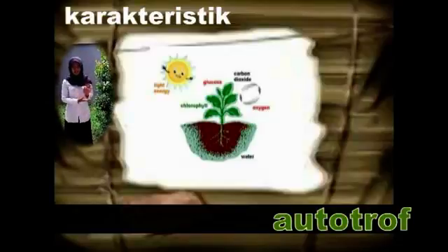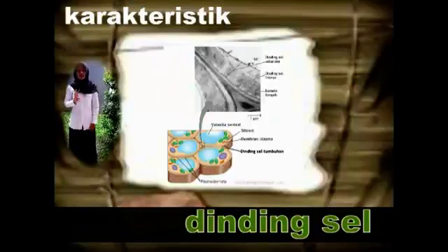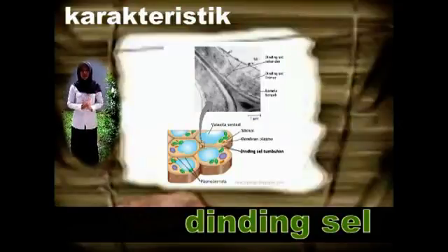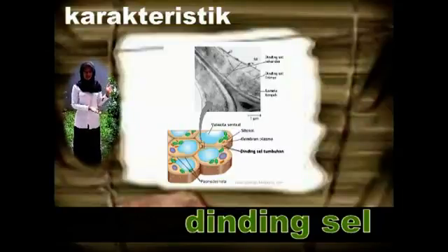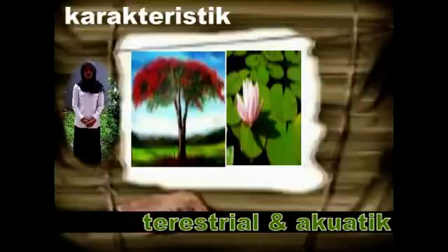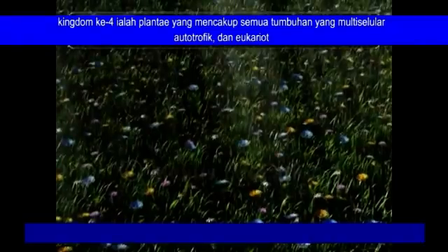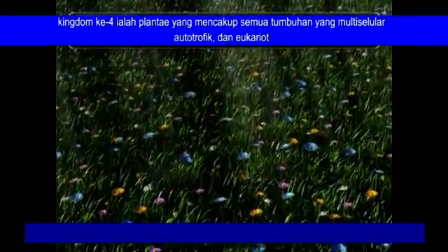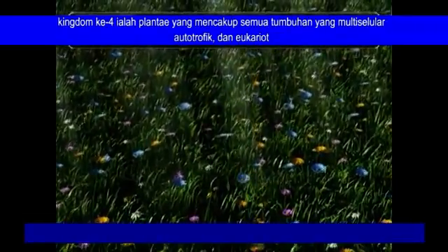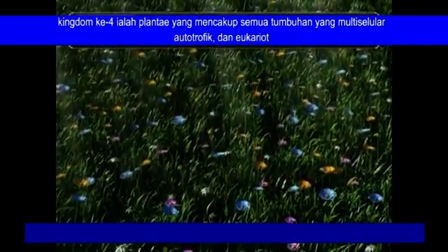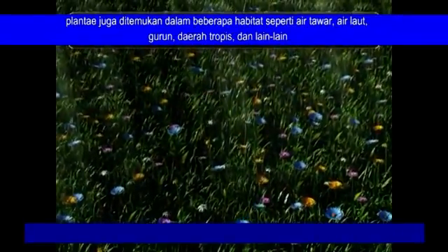Karakteristik yang ketiga dari plantae yaitu memiliki dinding sel yang terbentuk dari selulosa. Berikut penjelasan gambarnya. Karakteristik yang keempat yaitu dapat hidup di darat maupun di perairan. Berikut penjelasan gambarnya. The fourth kingdom is kingdom plantae, which includes all plants that are multicellular, autotrophic eukaryotes.